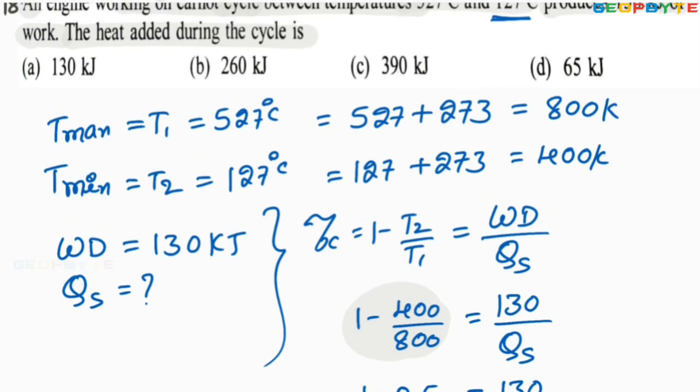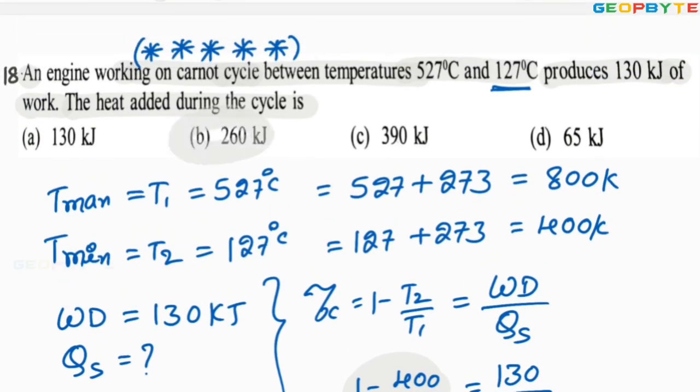Look at the options. Option B is absolutely correct. 260 kilojoules is the absolutely correct answer. Option B is correct. Dear friends, I hope all of you have understood all these problems very clearly.